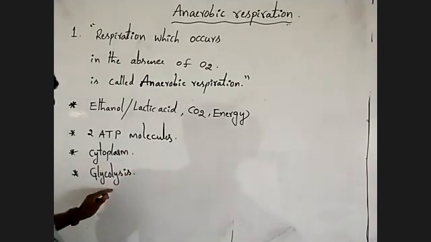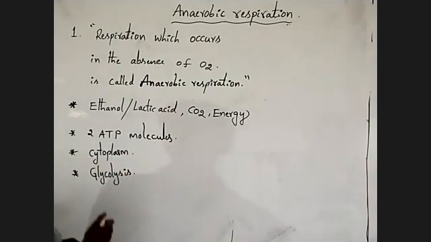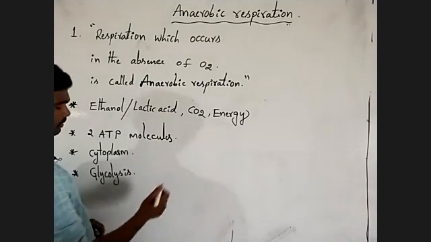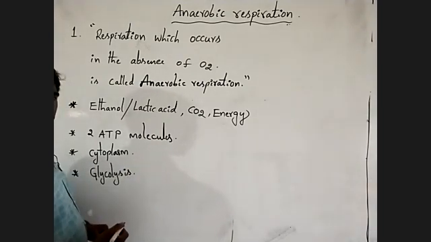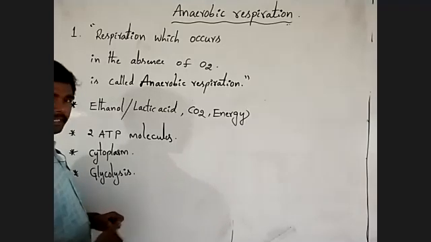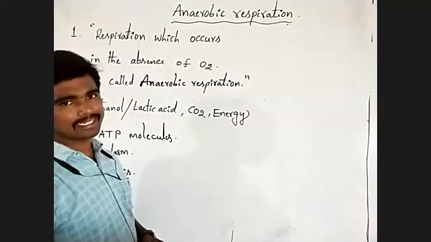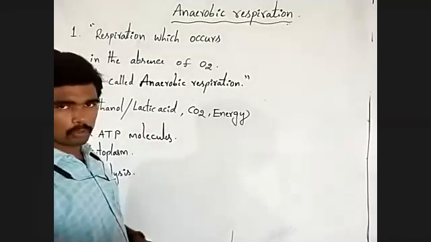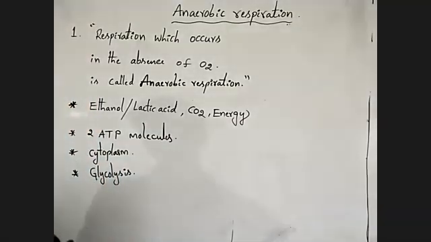The other steps are absent here: Krebs cycle and electron transport do not take place in anaerobic respiration.